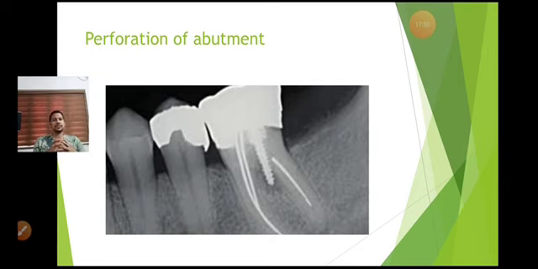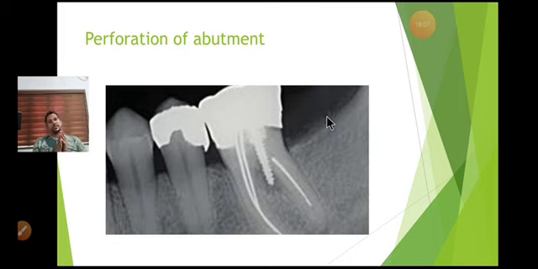Post selection depends on the operator. But before placing a post, it is mandatory to make a post space. Sometimes making the post space can lead to perforation. In this picture, it's very obvious there is a perforation in the furcation area of this particular molar. When this happens, the patient will have bleeding at that site, spontaneously or later.